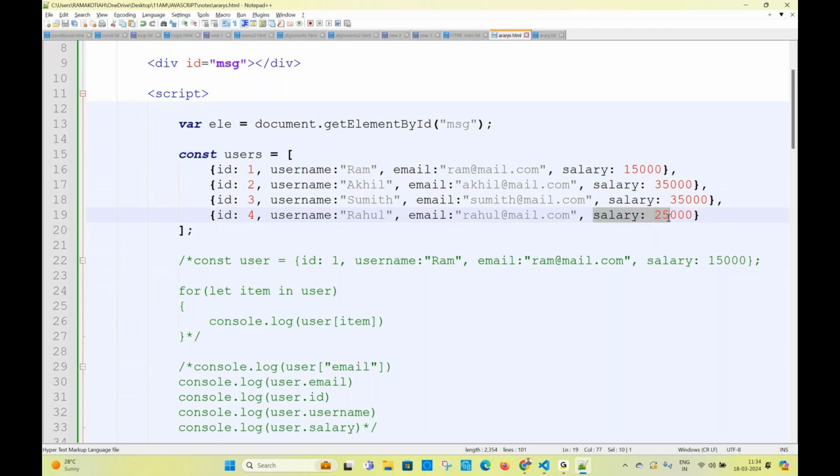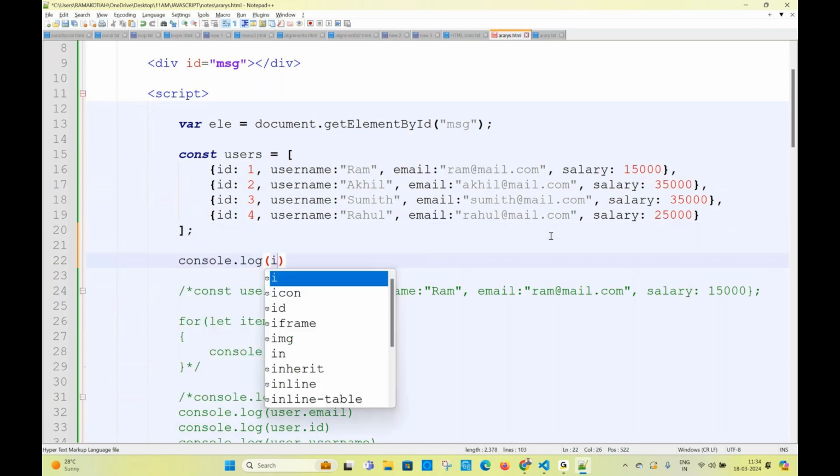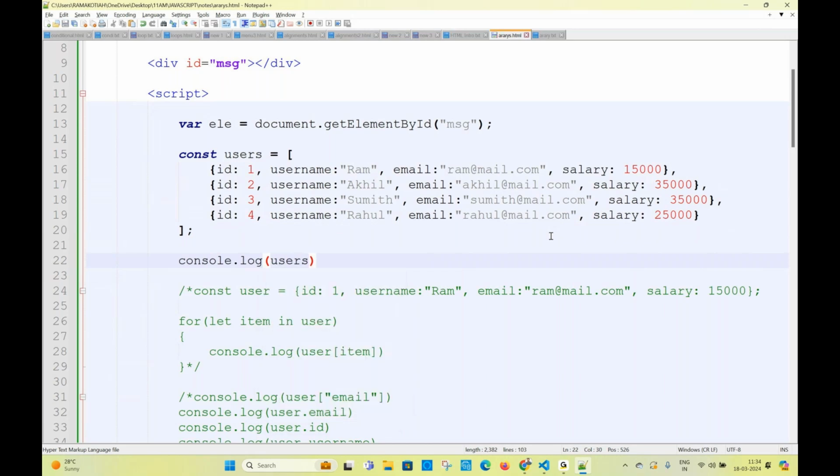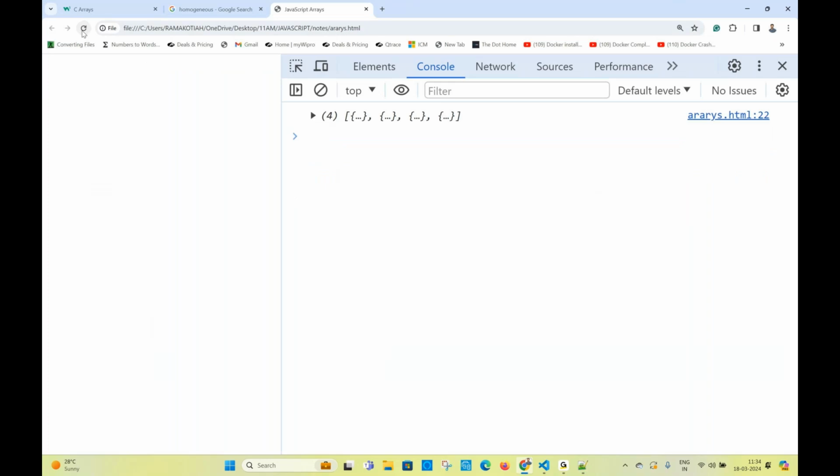First of all, this is an array of objects. Print it in the console. Always watch it carefully. Console.log of users. Refresh the page. Tell me what is printed. Square bracket. In the square bracket, what are we having? Four objects. Watch the syntax carefully. By seeing the syntax, you will get things clear. So this is an array, square bracket, value 1, value 2, value 3, value 4.